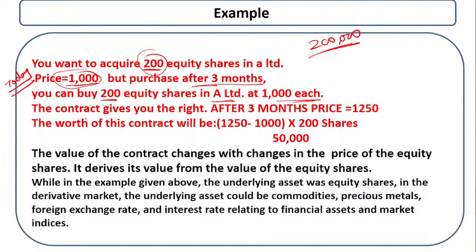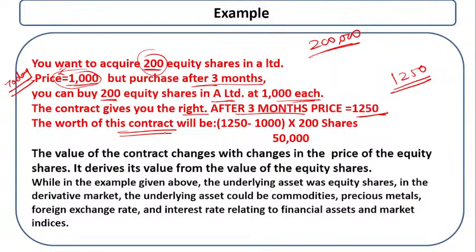So this contract gives you the right to purchase after 3 months, and the price of the share is going to increase to 1250 rupees. So what is the worth of this contract?